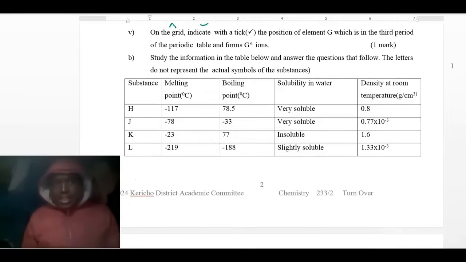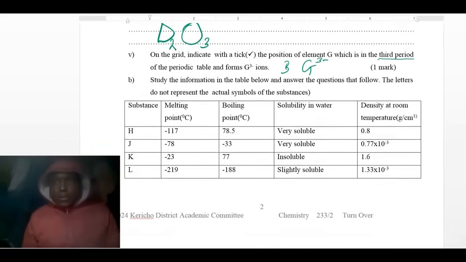On the grid, indicate with a tick the position of element G, which is in the third period of the table, and G has a charge of 3 negative. So the charge is -3 and the period 3. So we go to period 3.